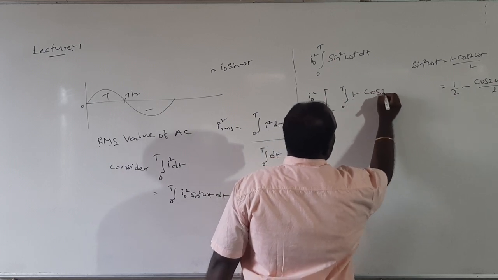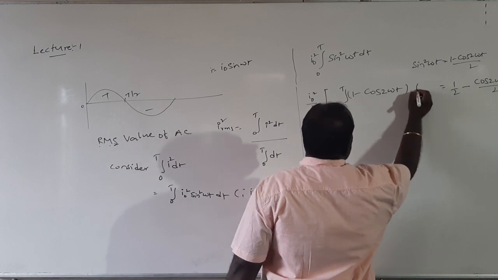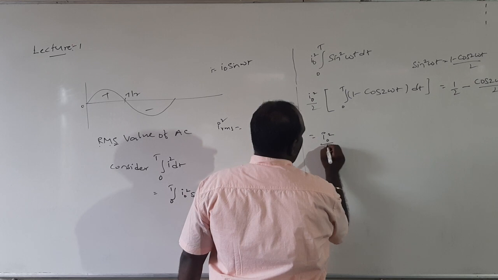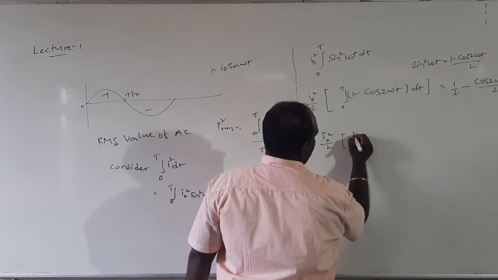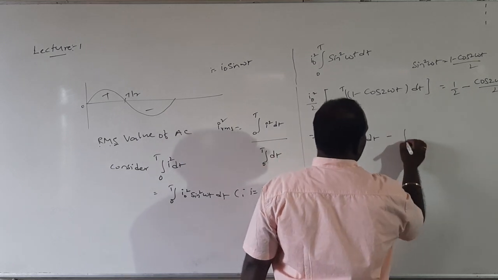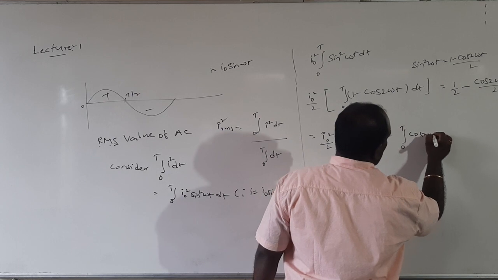You will get 1 by 2 times (1 minus cos 2 omega t) dt. So I squared by 2, integral 0 to T 1 dt minus integral 0 to T cos 2 omega t dt.